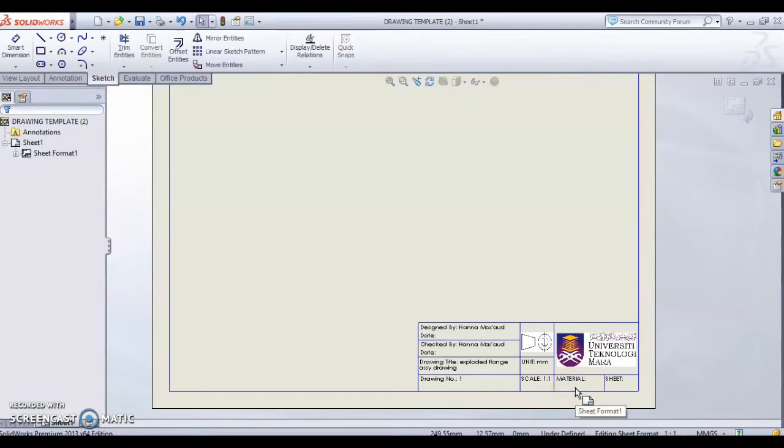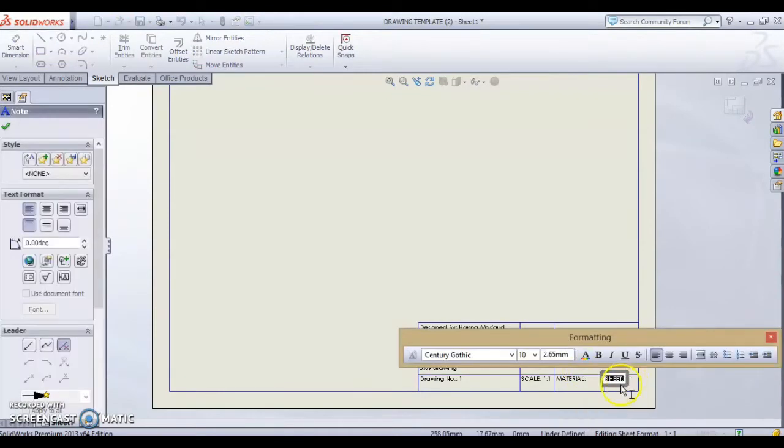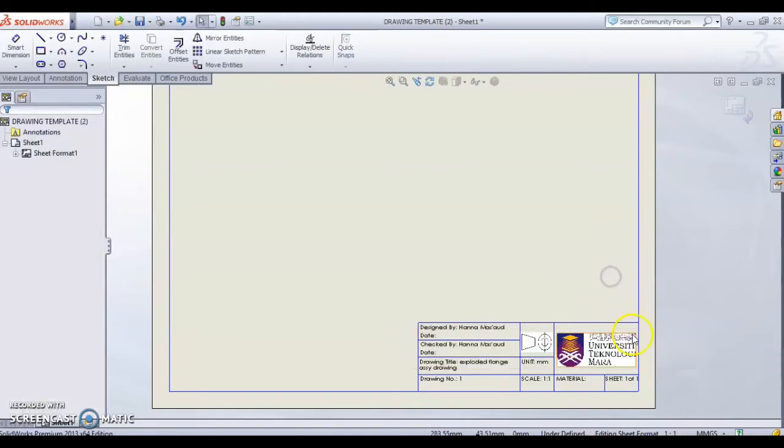Material, I don't need to put anything. Sheet, I just put 1 of 1. Okay, so that's settled, just click exit here.